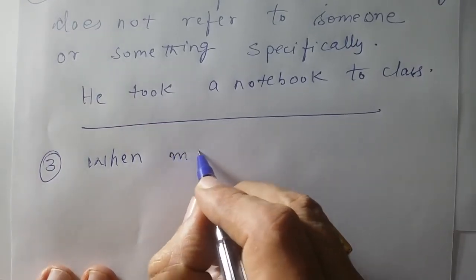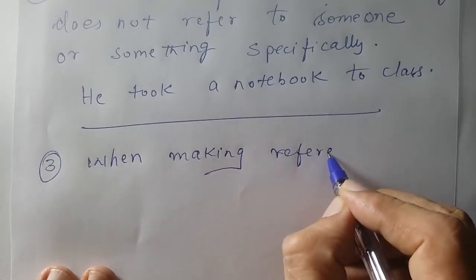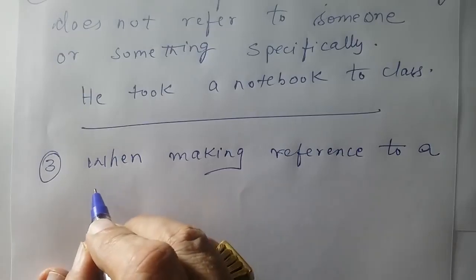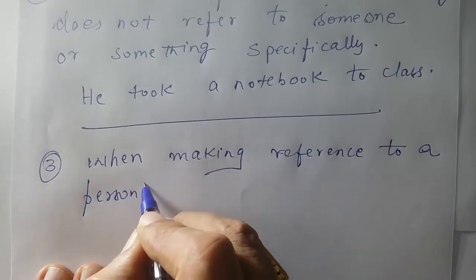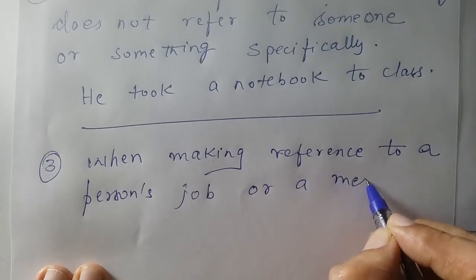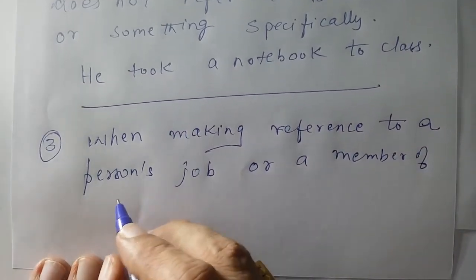When making reference to a person's job or a member of a group. This one I have already told in my speaking also.